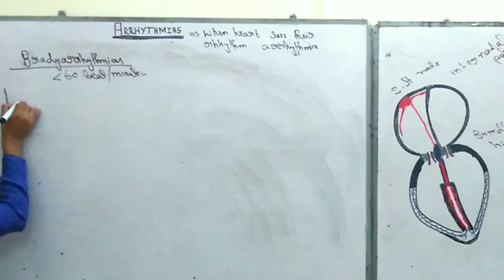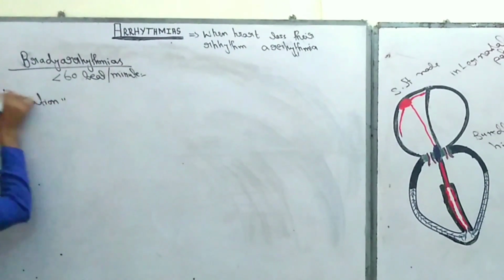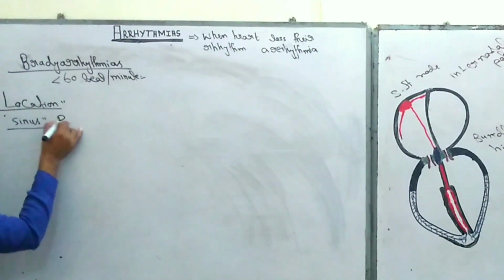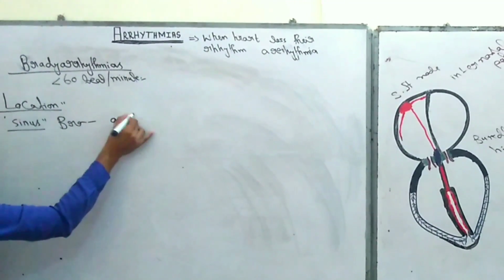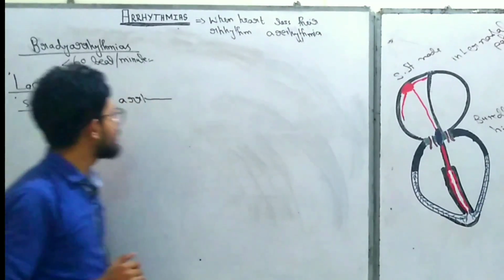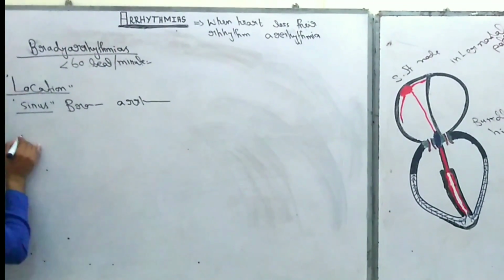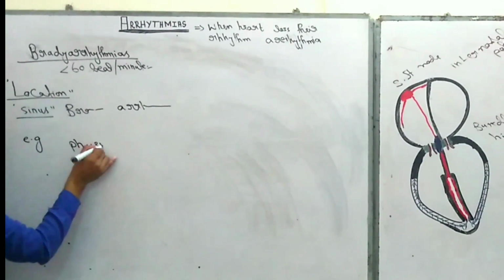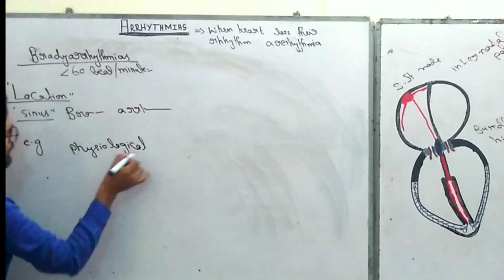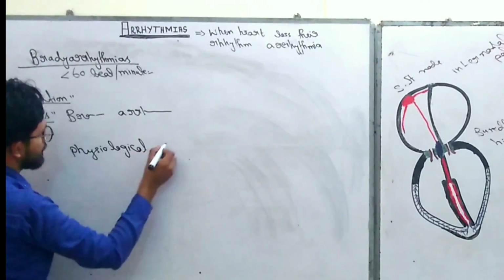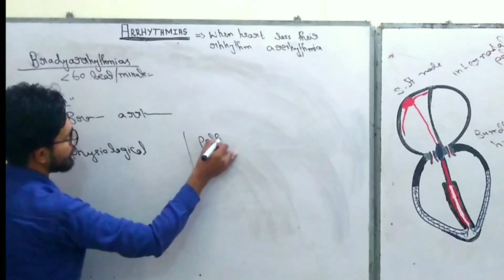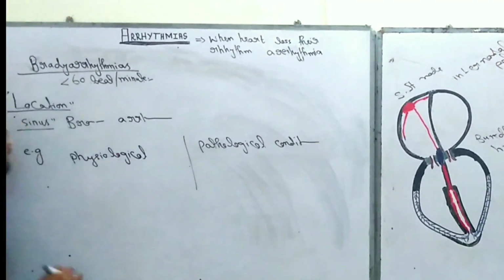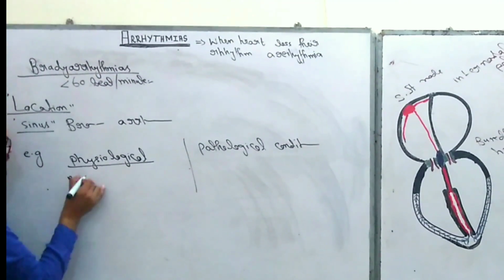So first, on the basis of location, I will tell you about sinus bradyarrhythmia and its causes. First I will tell you the physiological conditions during which the sinus node is depressed, and then I will tell you the pathological conditions. The physiological condition is sleep.